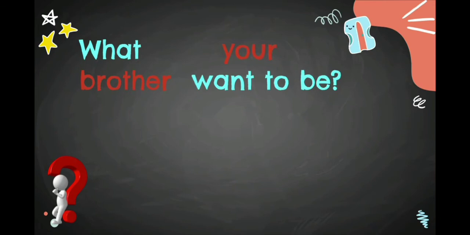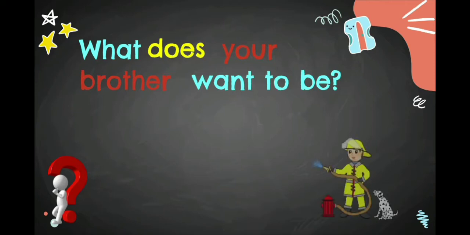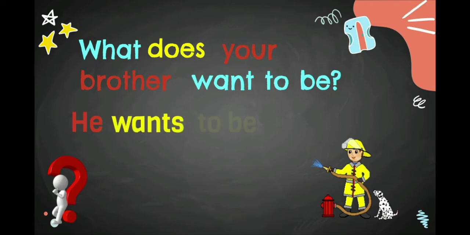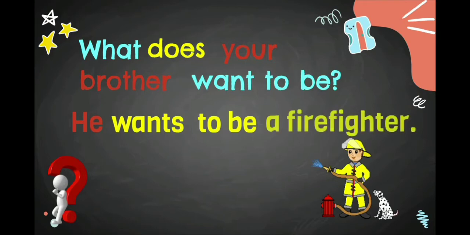Now let's see the second example. What blah blah blah your brother want to be? In here, the subject is your brother, so we have to use does. What does your brother want to be? If we want to answer, we have to use the same subject from the question. We can use he or my brother. He wants to be a firefighter. We have to use wants because the subject is he, only one. He wants to be a firefighter.